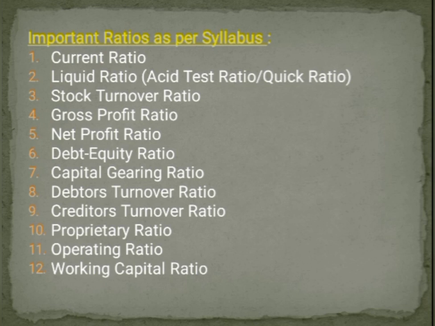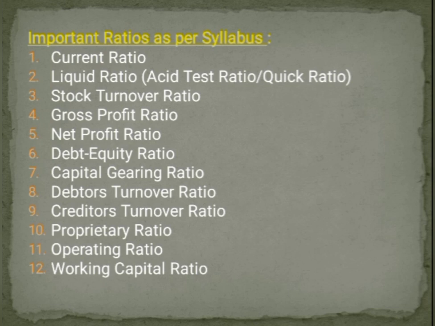Then coming to the denominator part, that is shareholders funds. How to calculate it? It is the total of preference share capital, equity share capital, reserves and surplus, but if there are any fictitious asset, that has to be deducted. Okay. The next one, seventh one, capital gearing ratio.